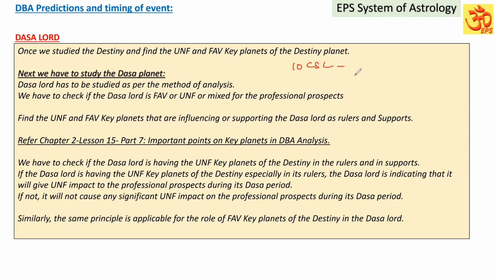Once we have studied that, we have to study which are the favorable key planets making the destiny favorable or more favorable, or which are the unfavorable key planets making the destiny weak or unfavorable. So favorable key planets of the destiny and unfavorable key planets of the destiny we have to identify.